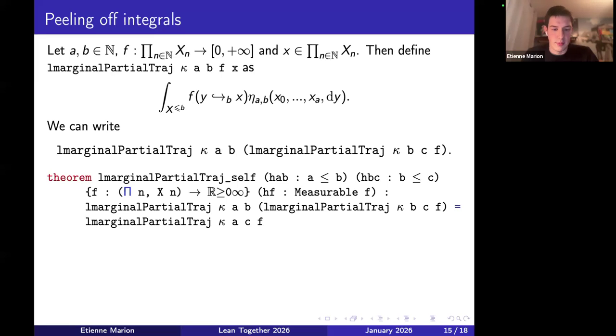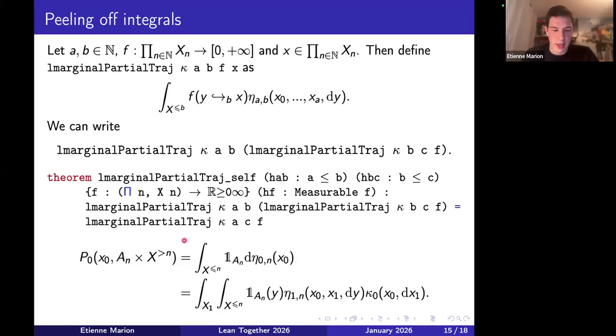And so the computation that I wrote at the beginning becomes this. So instead of dealing with the measure directly, we write the measure as the integral of the indicator function against the kernel that we care about. And so we can peel things off. Because eta actually outputs a measure over all the first steps, we don't need to deal with the section of A, of AN. It's plain AN there. And because the first steps of eta are deterministic, we still get the same meaning mathematically, but without all the subtype issues that we had before.